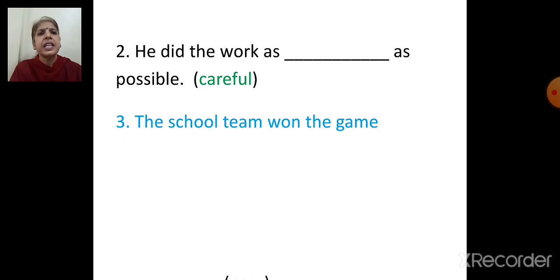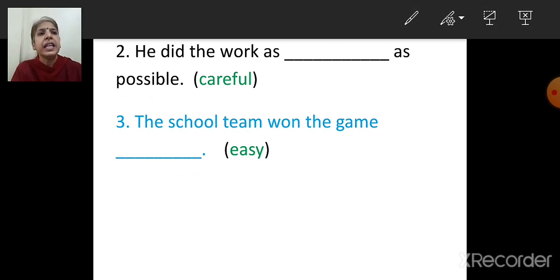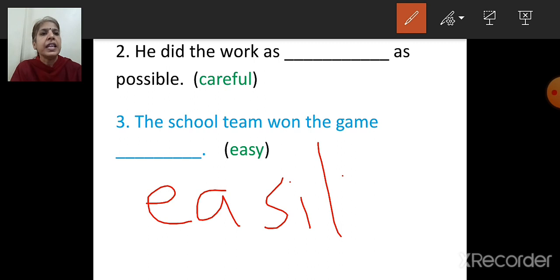Next sentence is, the school team won the game dash easy. So what we are going to add now here? ily. The school team won the game easily. The word easy is ending with y, so we add ily.